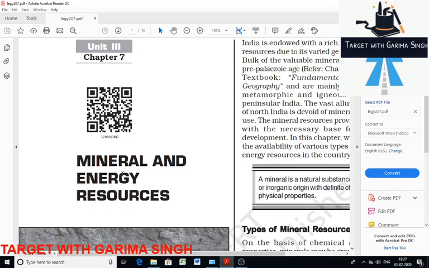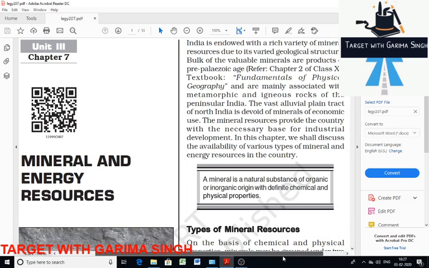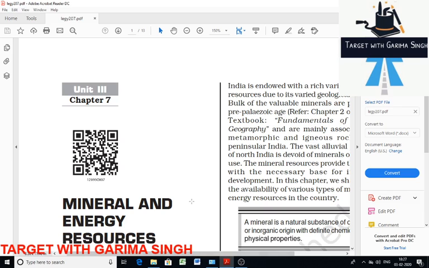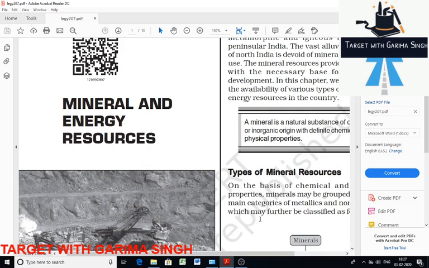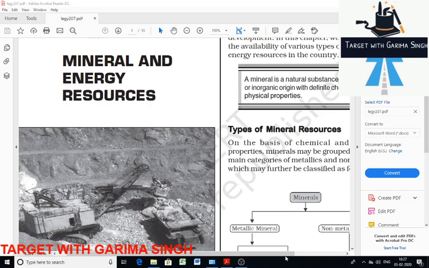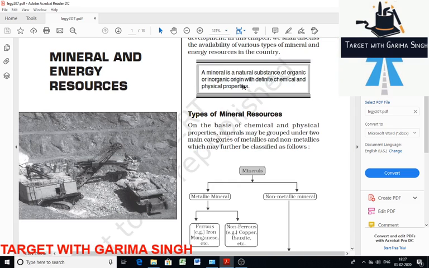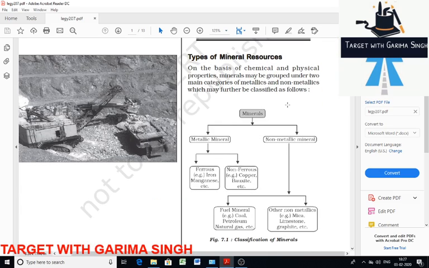Mineral and energy resources. So mineral, as you can see, is a natural substance of organic or inorganic origin with definite chemical and physical properties, that is called mineral. So we will discuss mineral and energy resources. Here we discuss the types of mineral resources. I think I should reduce it, otherwise it will not come in this prescribed area. I go with 125. Types of mineral resources.